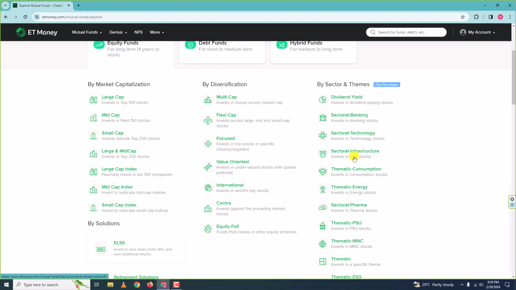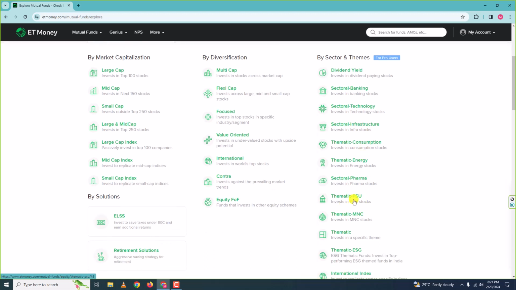Similar to others also. Infrastructure: I'll buy an infrastructure mutual fund only if I believe that infrastructure company stocks will grow in the next 5, 10, 15 years. But if there is any bad news related to this particular sector, then my mutual funds will take a hit.